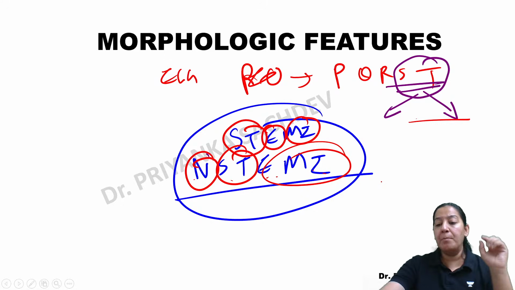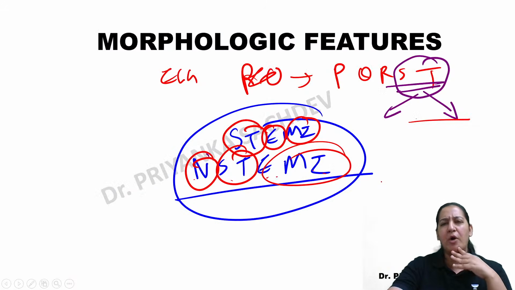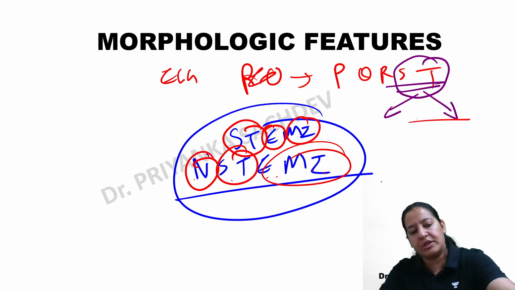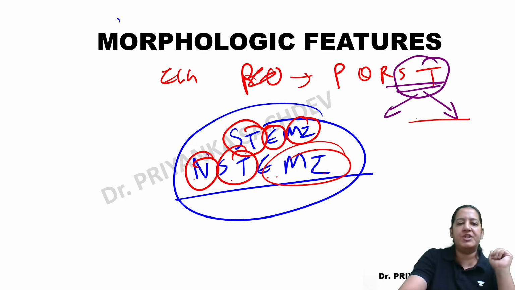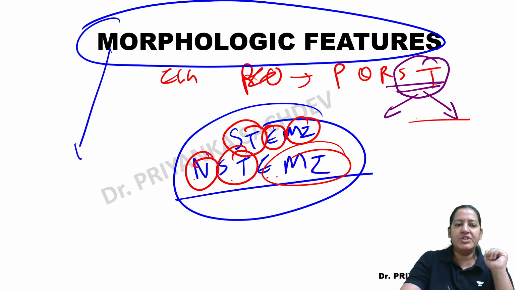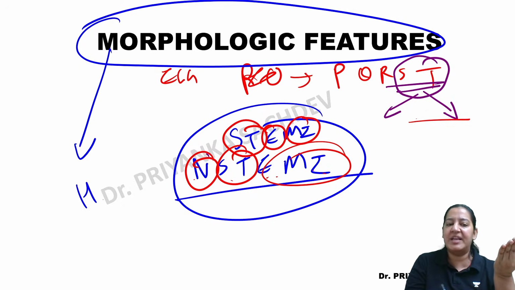Anyways, let me come to the morphological features of MI. What do you mean by morphological features? What do you mean by morphology? First tell me, what is the meaning of morphology? Morphology is the diagram, that is the H&E stain of MI.